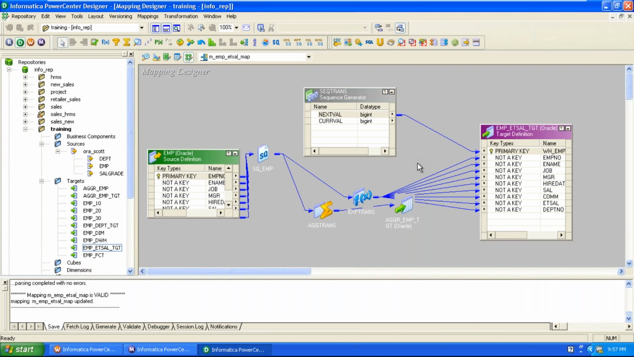Up to now, all transformations are non-reusable transformations, because they are created in the mapping designer. If the transformations are created in the transformation developer, then we can call them reusable transformations. Any transformation created in the transformation developer is available for reusability, and we can use it in any number of mappings if needed.